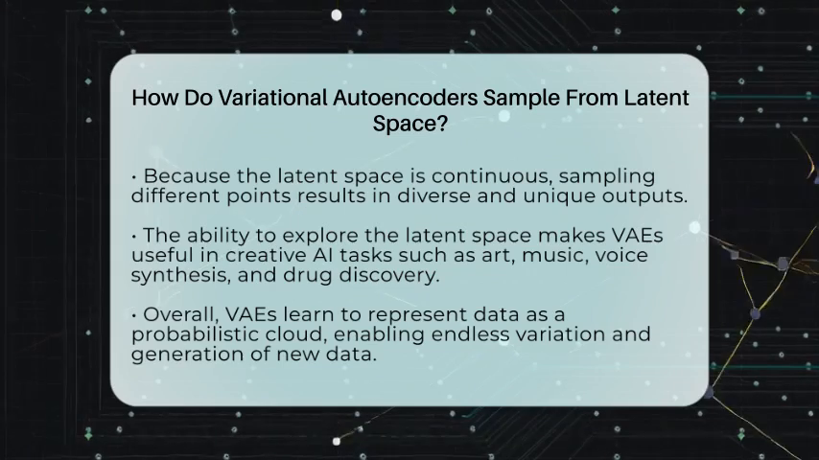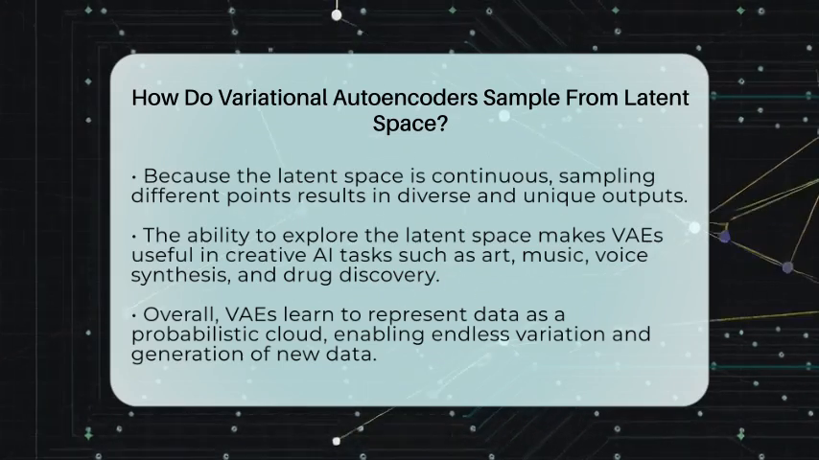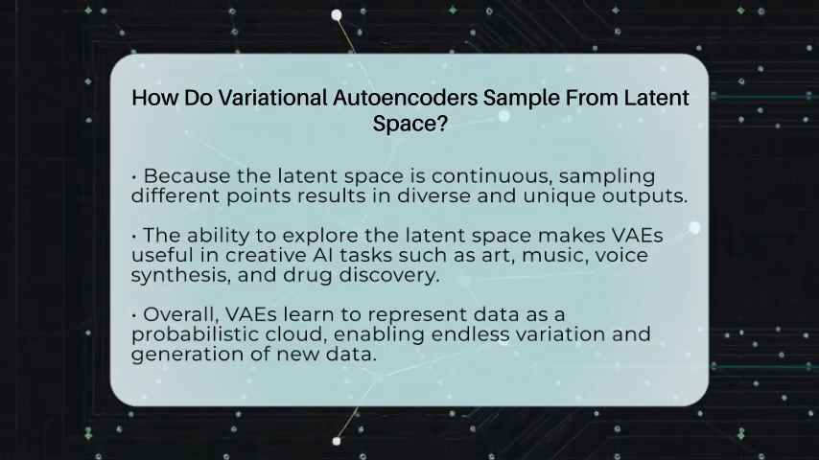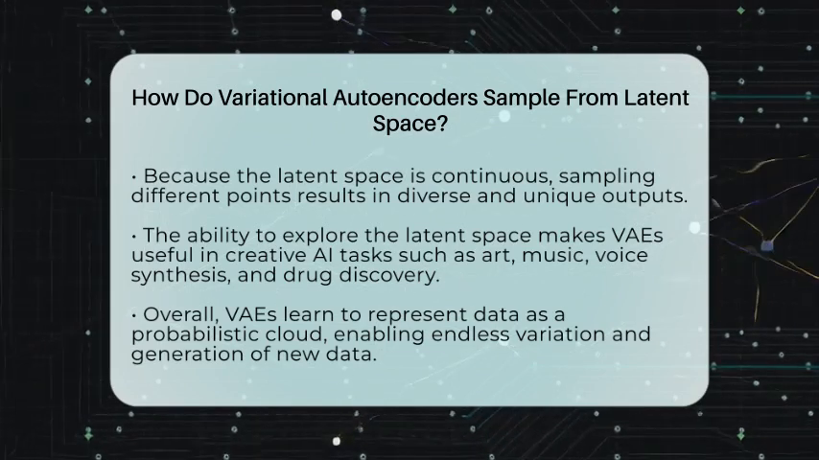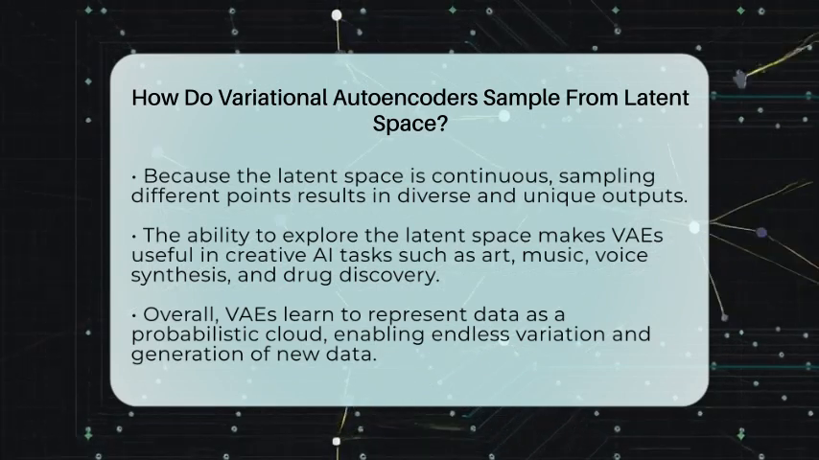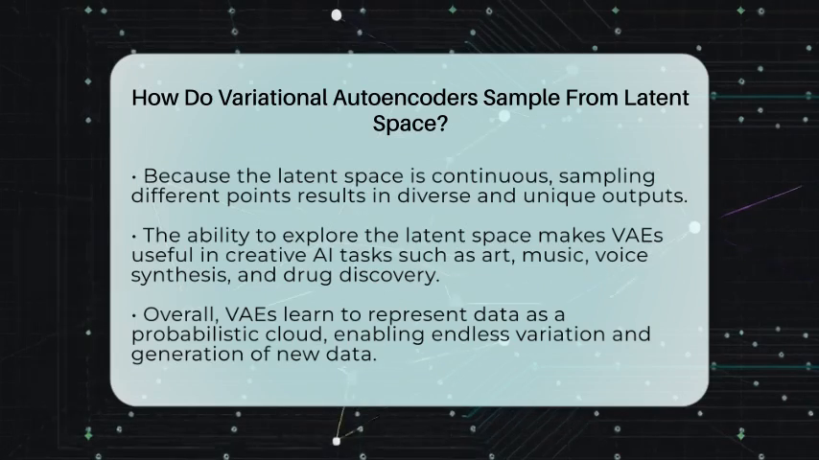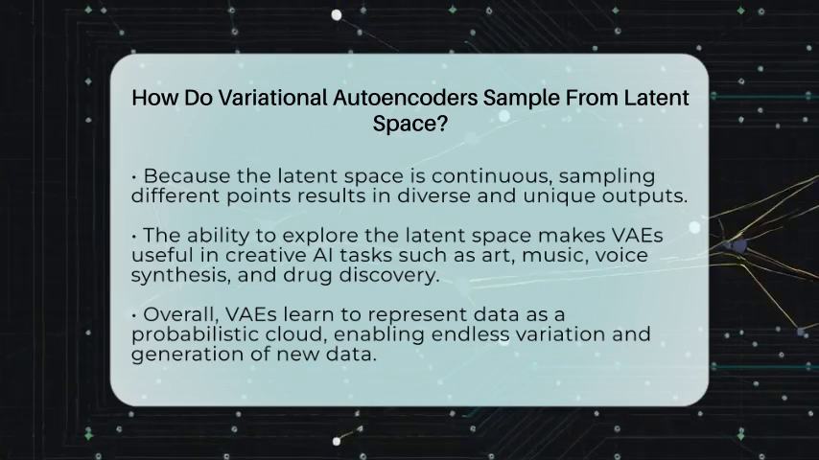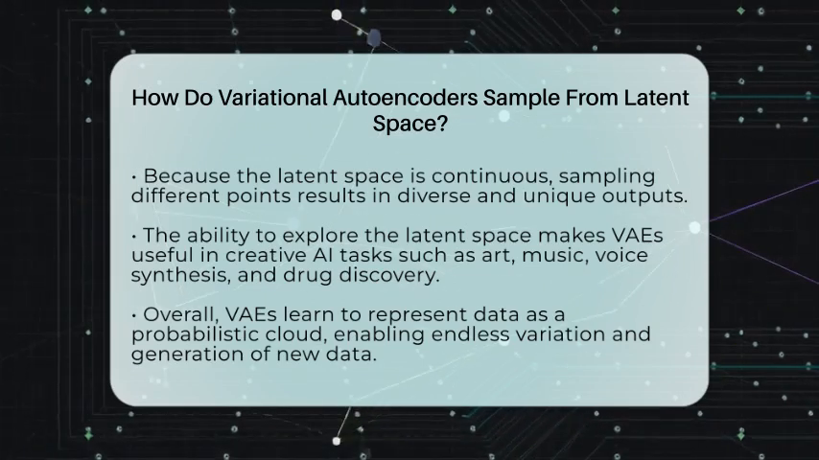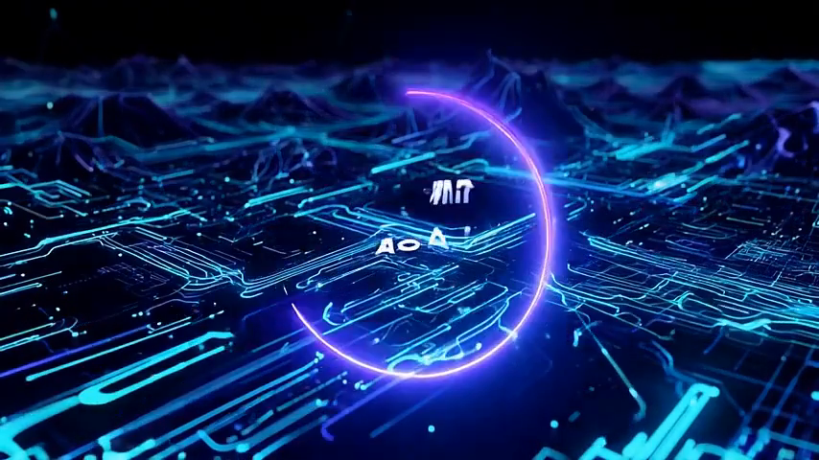So, in simple terms, variational autoencoders learn to represent data as a cloud of possibilities in a hidden space. They then pick points from this cloud using a special trick that keeps everything smooth and learnable. These points are decoded back into new data, allowing the model to produce endless variations of what it has learned. That's how they sample from the latent space and make the magic happen.